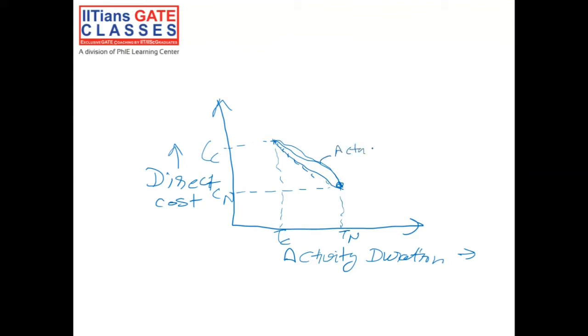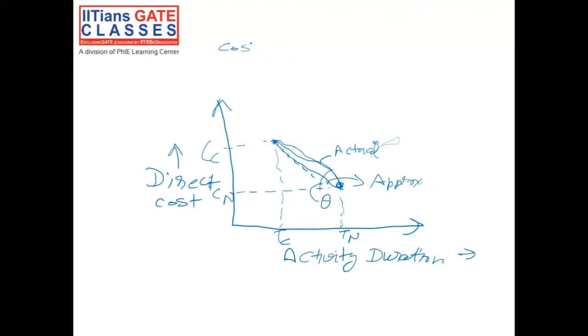So this is the actual, but we have here the approximation of a linear line from this normal point to the crashing point. And this angle we call as the theta. So this is the cost time slope.